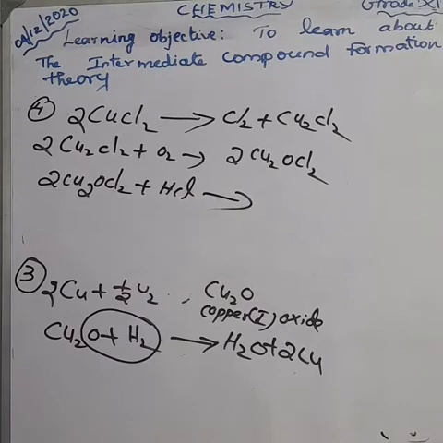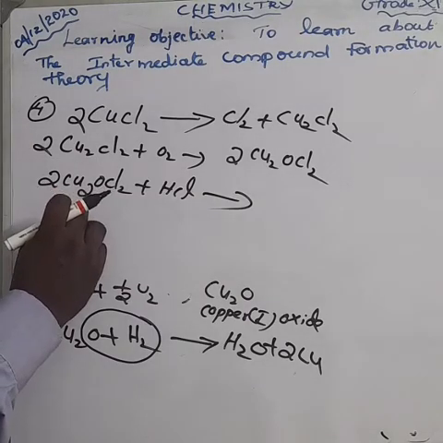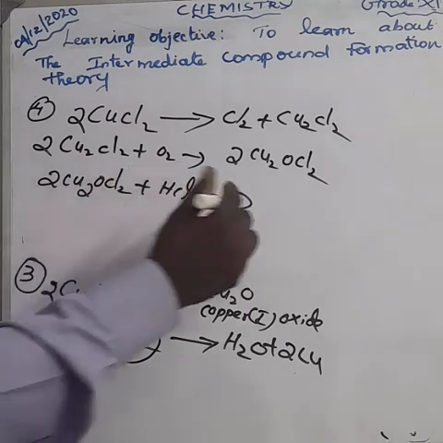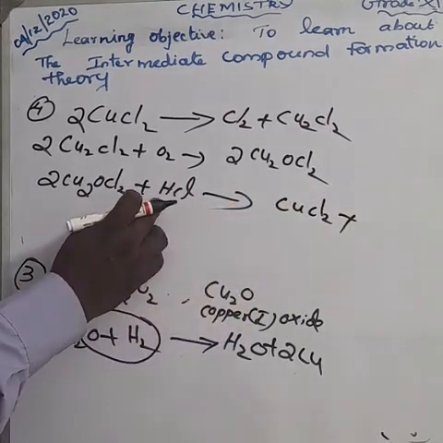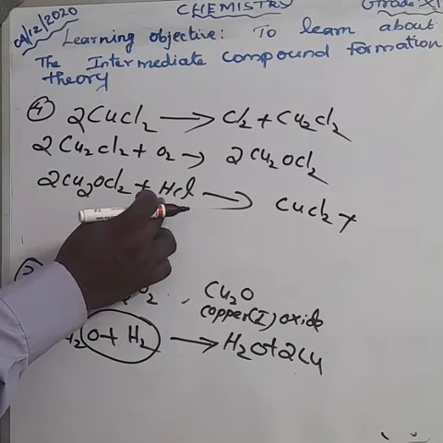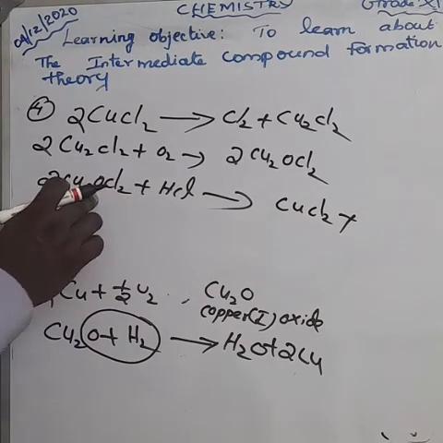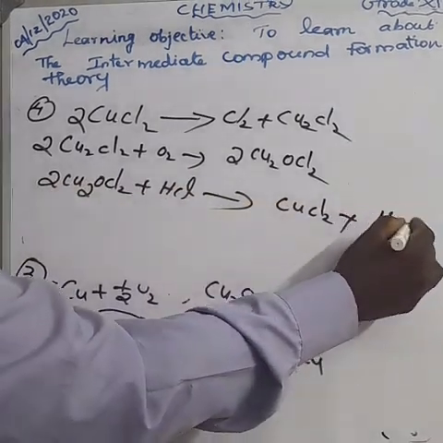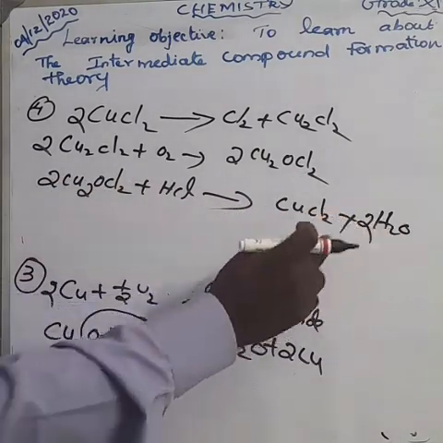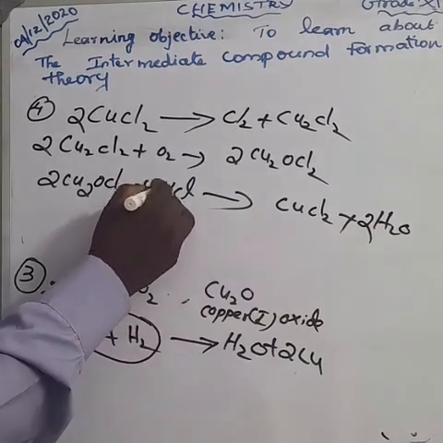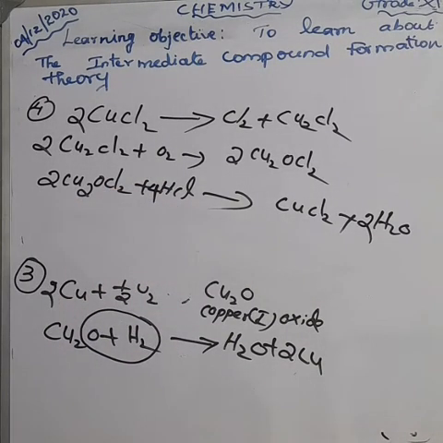So here what is the product? Copper reacts with the chlorine to form CuCl2, plus hydrogen combines with the oxygen to form water. So how much oxygen is there? 2 oxygen, so make it 2 here. How much hydrogen is there? 4 hydrogen. Make it 4 here. Now the equation is balanced.